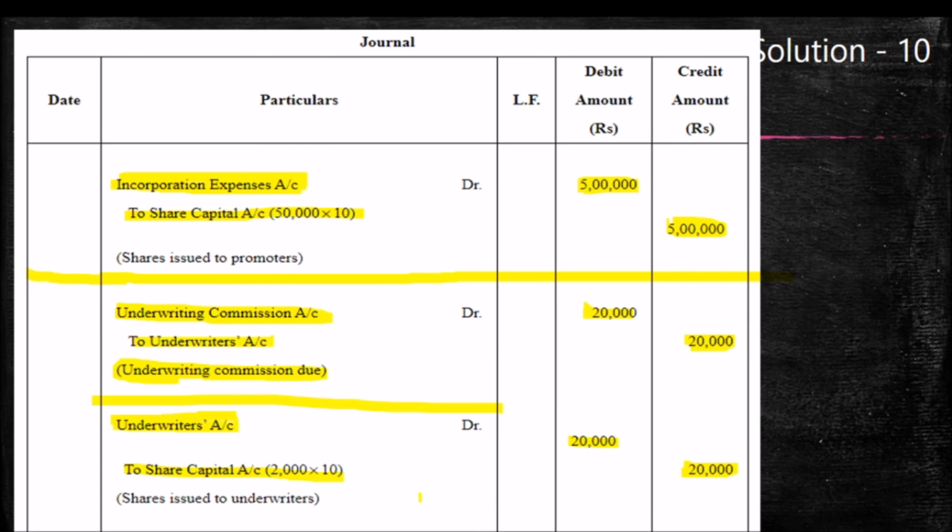So my dear students, these all are the different cases where the company issues shares for consideration other than cash. That means the company did not collect any amount but issues shares for 4 different cases. I hope this is very clear for you.